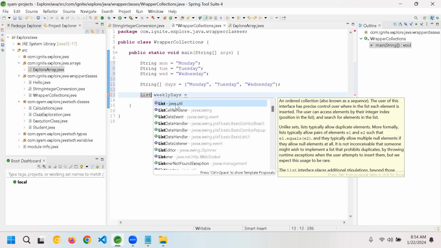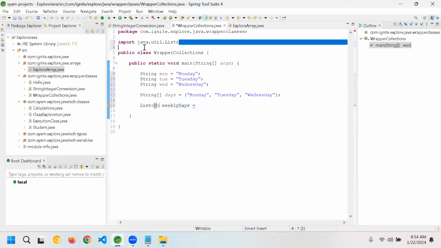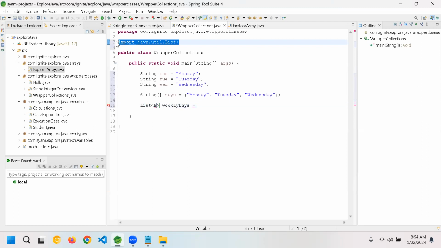If I double click on List, you have to import this class because this is an external package. Once you import, you see here by default there is an E mentioned, which is element.